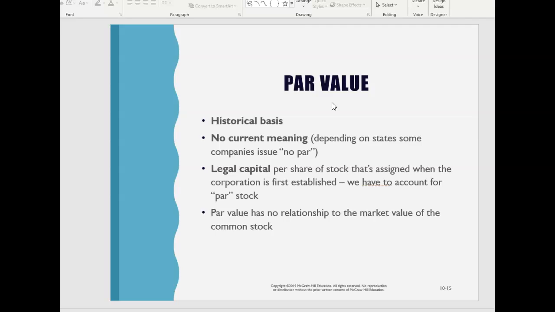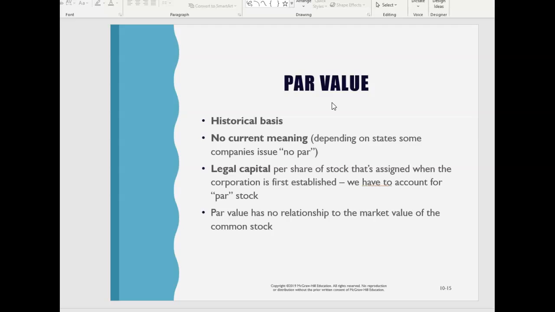That's what par value was. It was part of the value of the equipment. In our current world, if we're talking about Google or Apple, it really doesn't have any meaning. And so par value no longer means the same thing that it used to. It is just a historical concept.